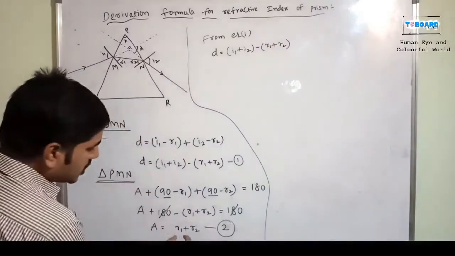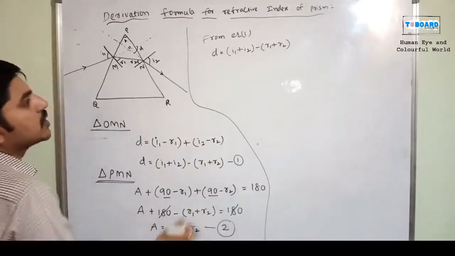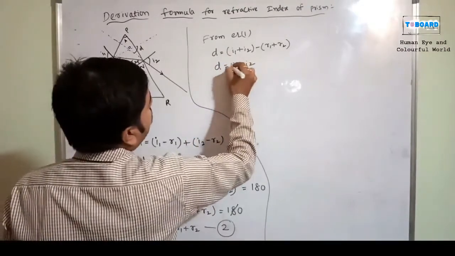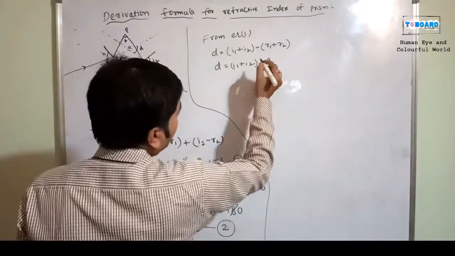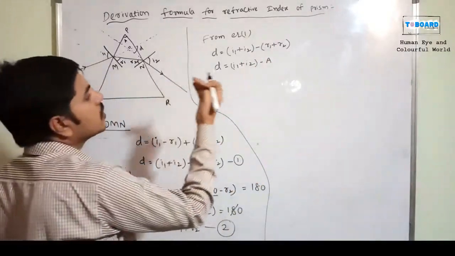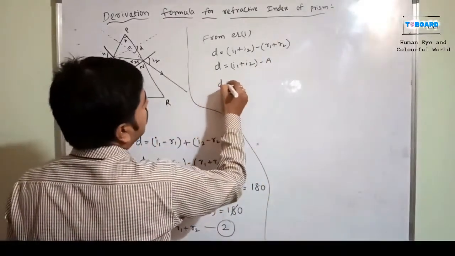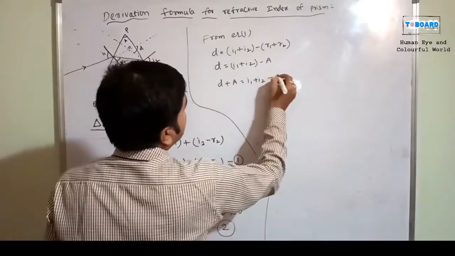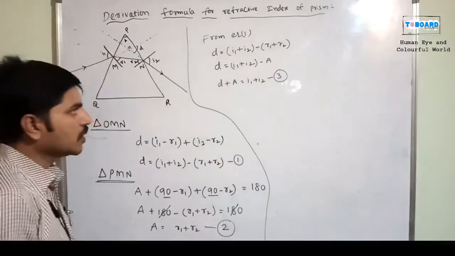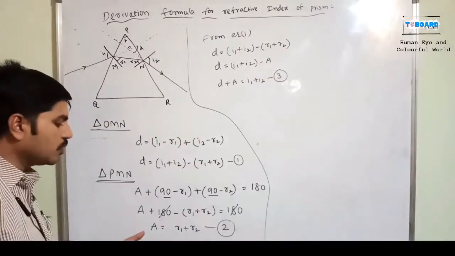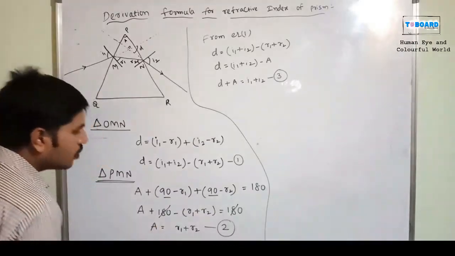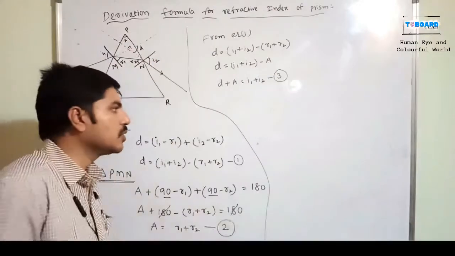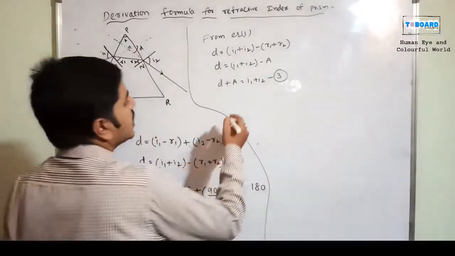Here R1 plus R2 is equal to A, so D equals I1 plus I2 minus A. Minus A goes to the other side and becomes plus: D plus A equals I1 plus I2. This is the third equation. Now, with these equations, I will go for Snell's law. We already know Snell's law.